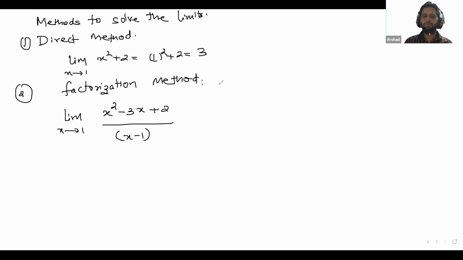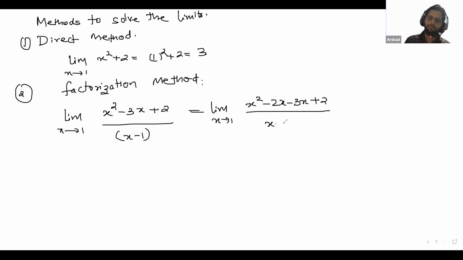If you directly put this limit here, you will get 0 by 0. If you're getting a 0 by 0 form, then it is not possible to use the direct method. Then we proceed to the next method, that is factorization. We will factorize this: x squared minus 3x plus 2 by x minus 1. So here you will get limit x tends to 1, x minus 2.